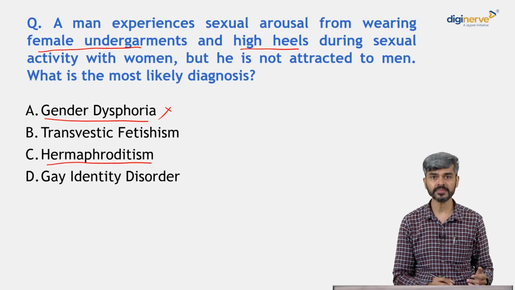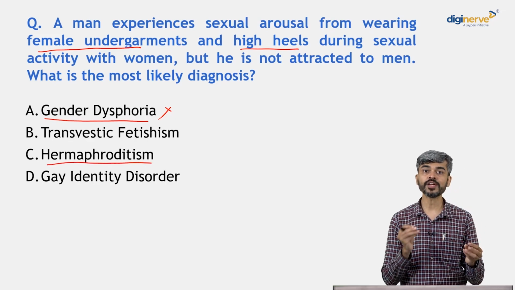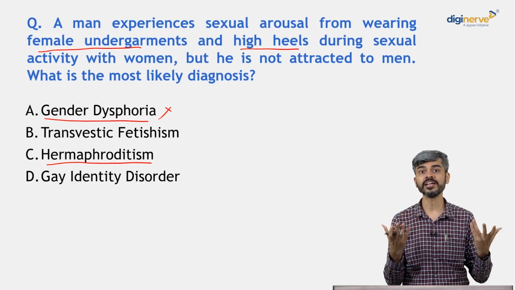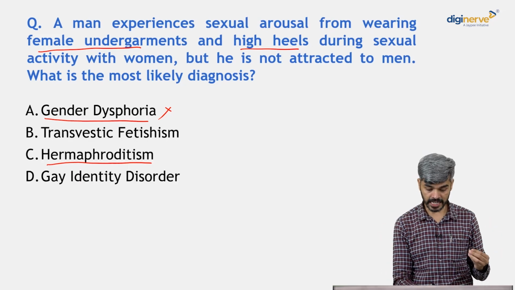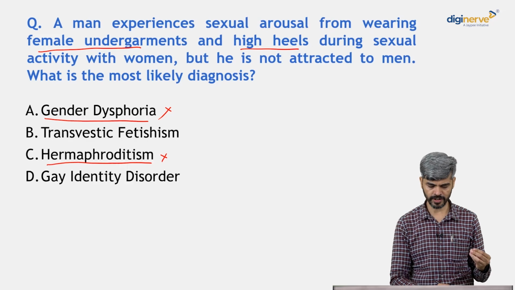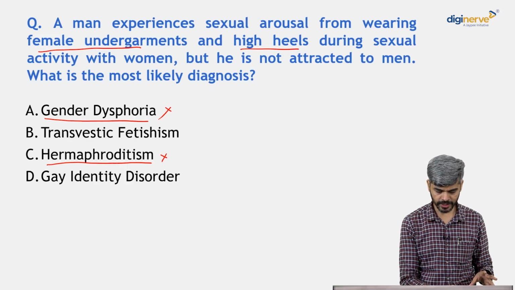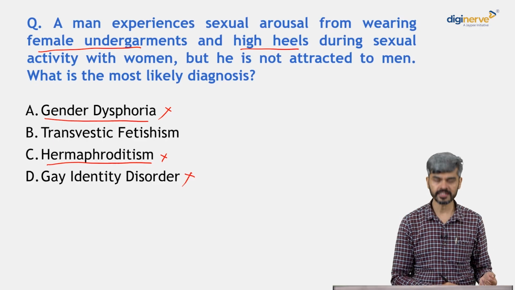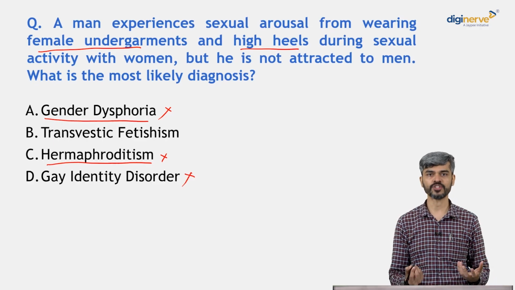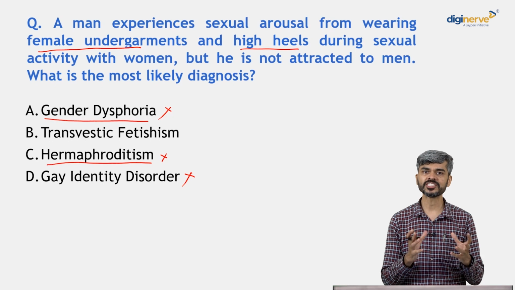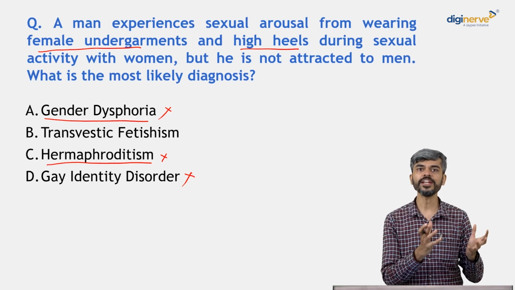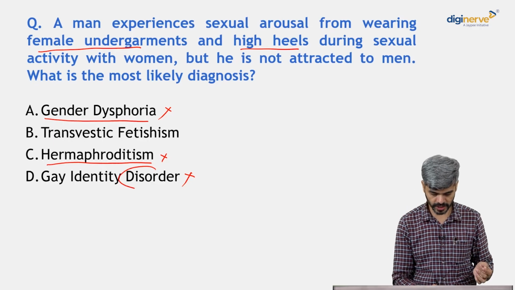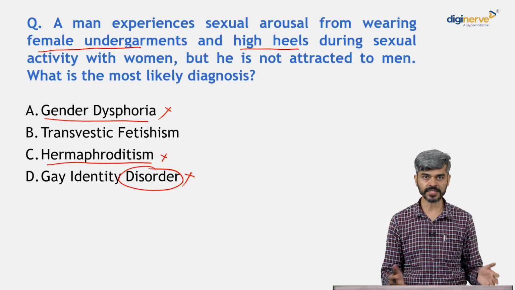What is hermaphroditism? Very rarely an individual can have male and female genitalia or male and female gonads, right? That is hermaphroditism. This person does not have hermaphroditism. Is it gay disorder? There is nothing called a gay disorder, right? The option itself is wrong, right? Being gay is just a different sexual orientation. It's not a psychiatric disorder. So the usage of the word disorder itself is wrong. So it cannot be the right answer.